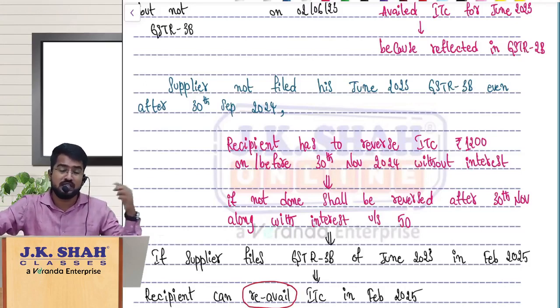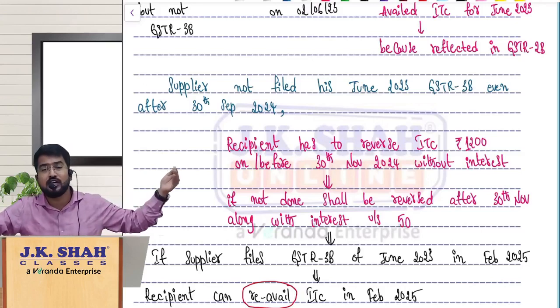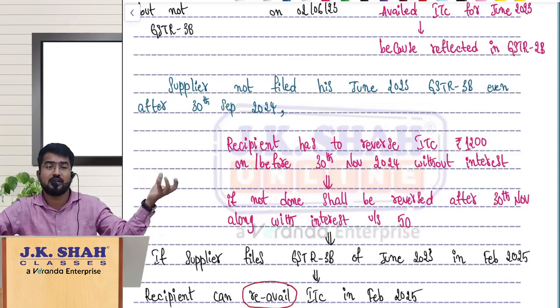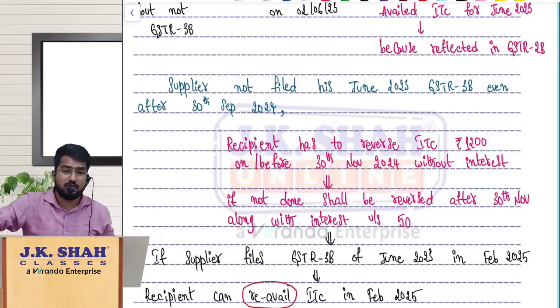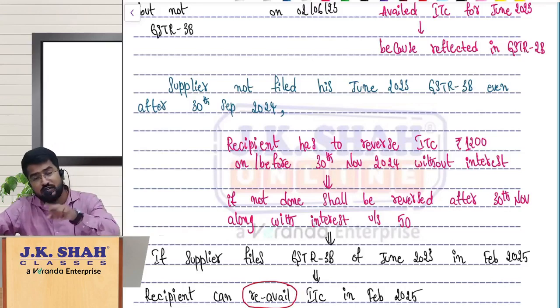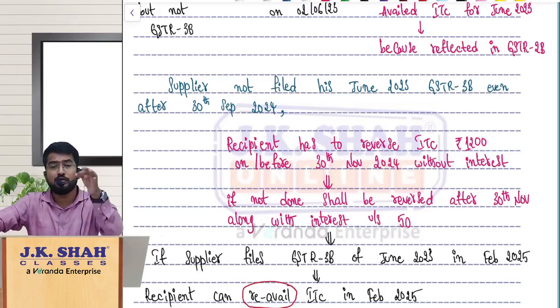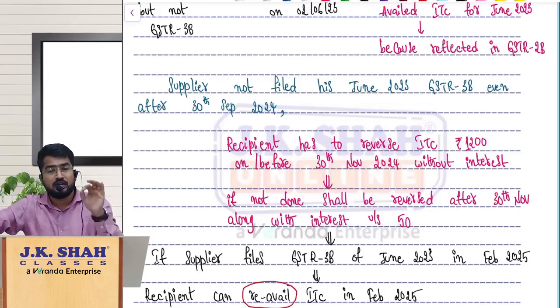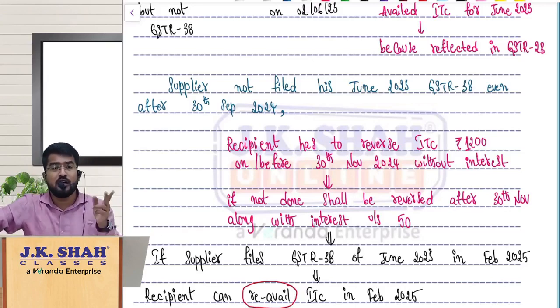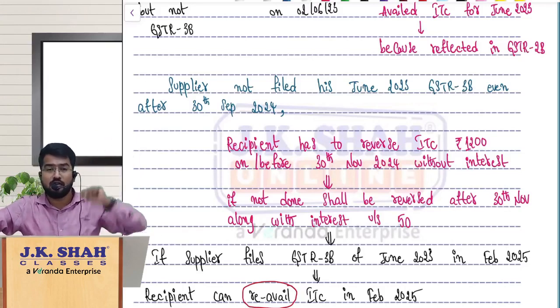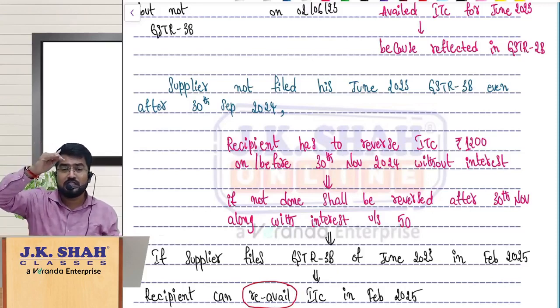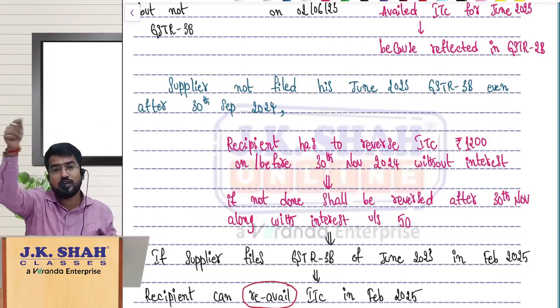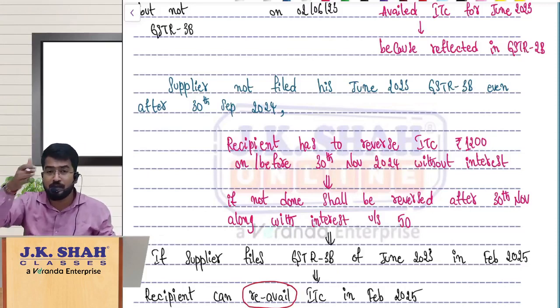Because my supplier has not filed his GSTR 3B of a particular month for which I have taken ITC, I should reverse that ITC on or before 30th November in any GSTR 3B I am going to file.